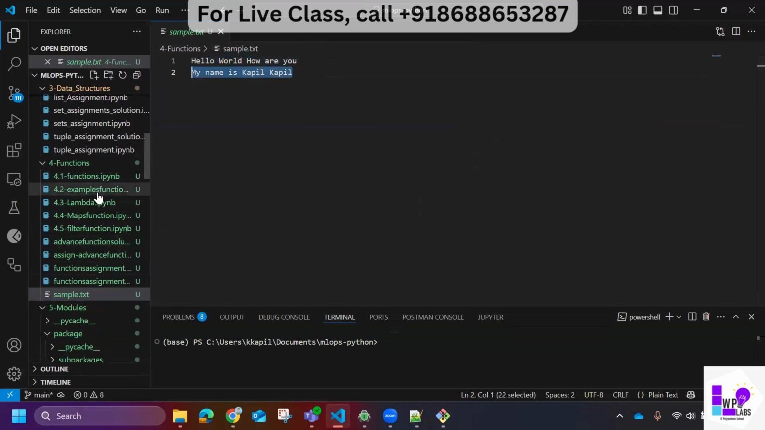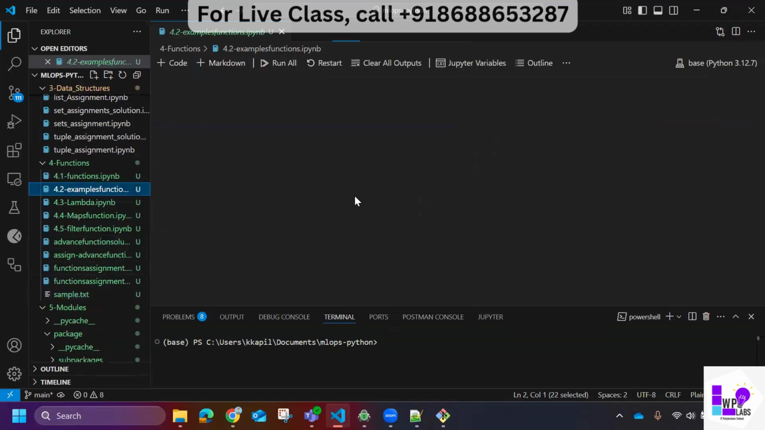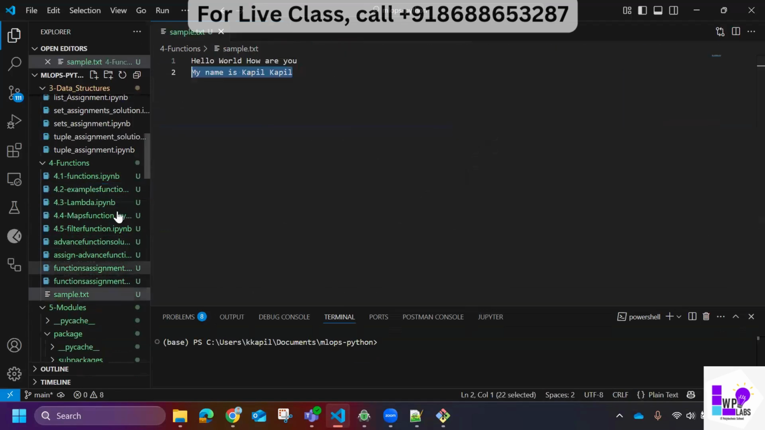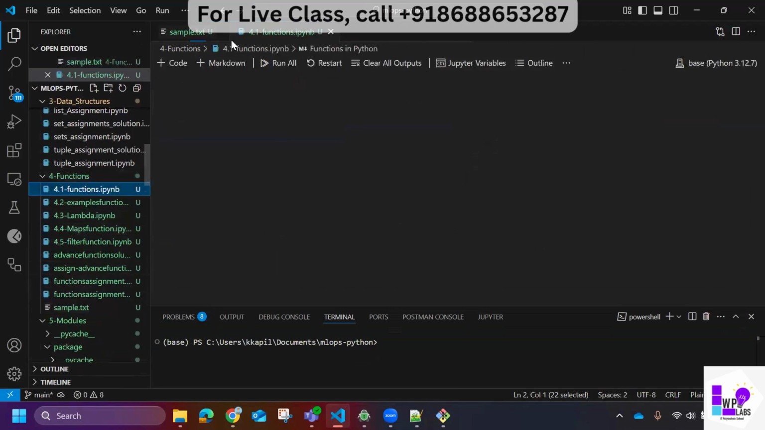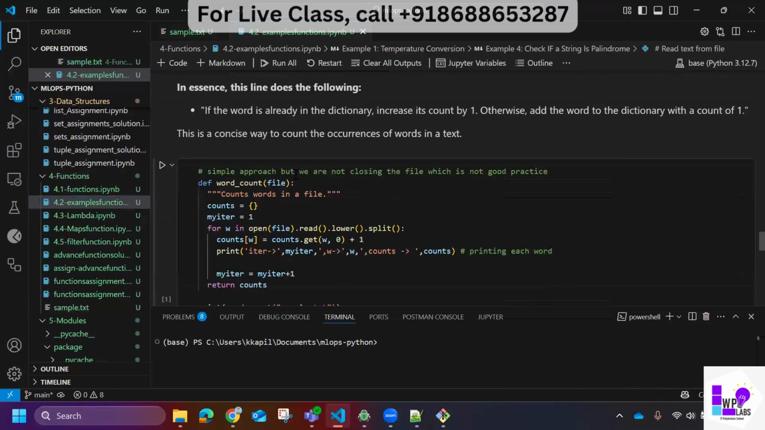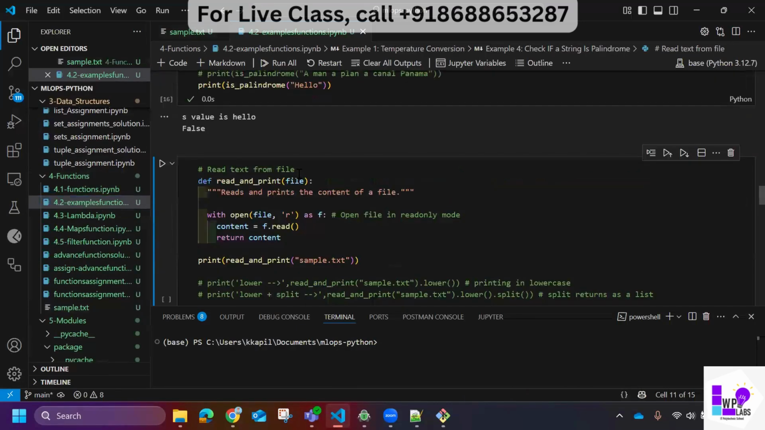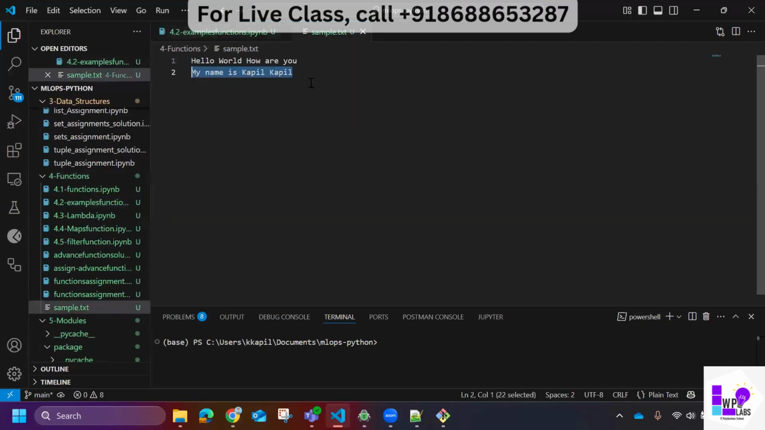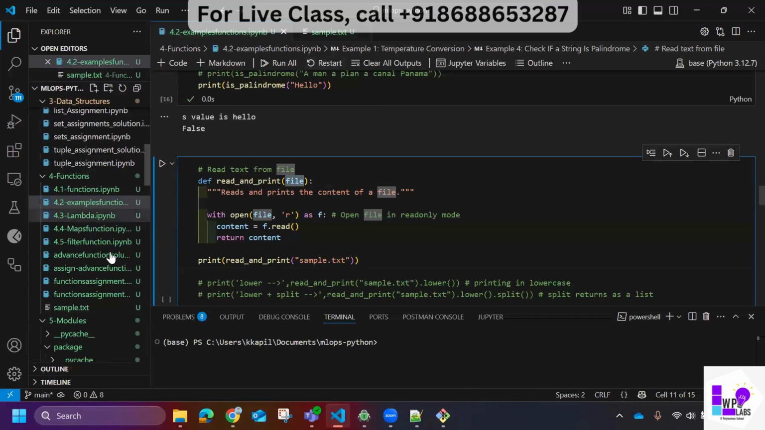What I'm trying to do here is read the content of this file, sample.txt. I have this file in the current directory, by the way. It's here itself, same level. It's not in any other folder.